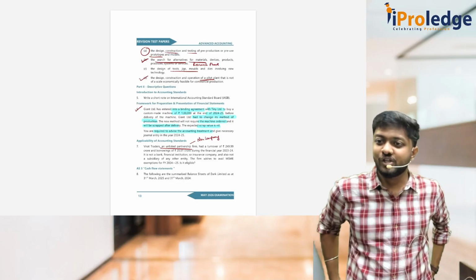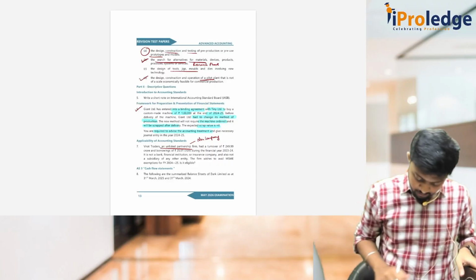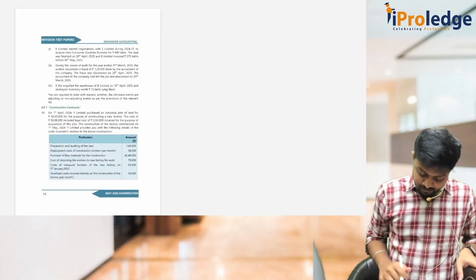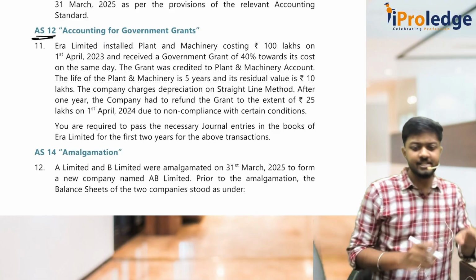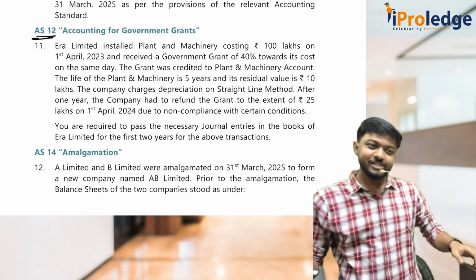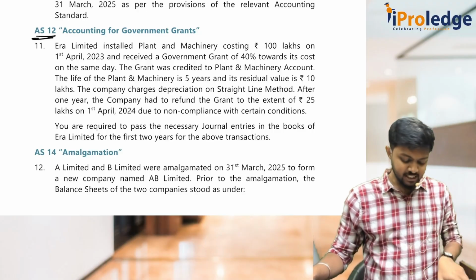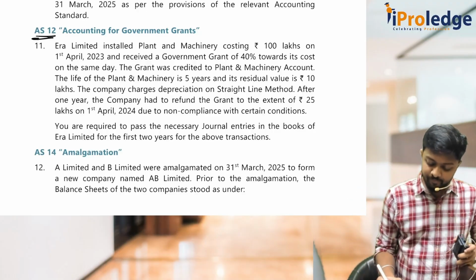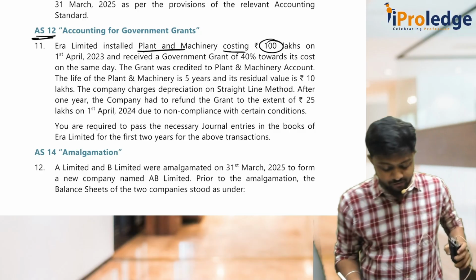So let's go to the next question. AS4, AS10. Let's come to AS12, Government grants. Again, this is a similar question which we have already done before. But anyways, we'll discuss. ERA Limited installed plant and machinery costing 100 lakhs on 1st April 2023.